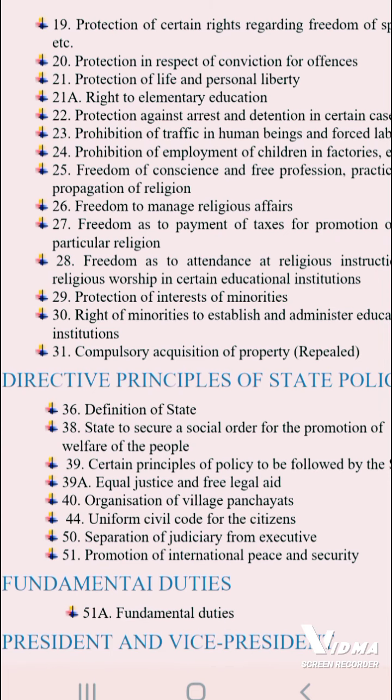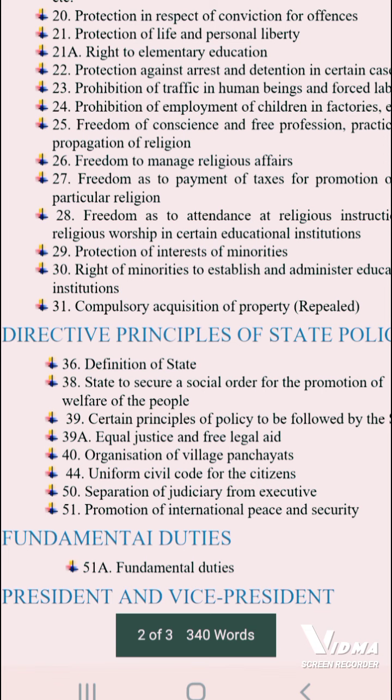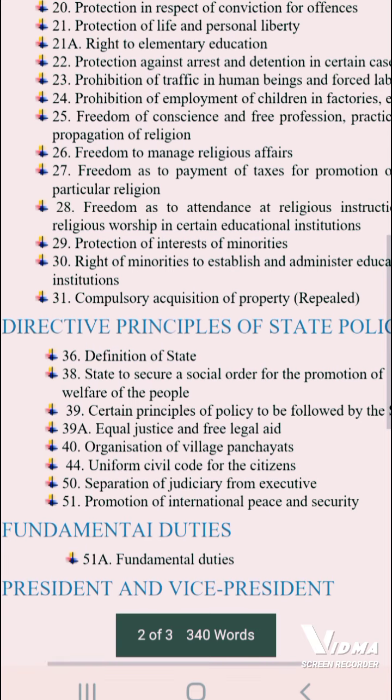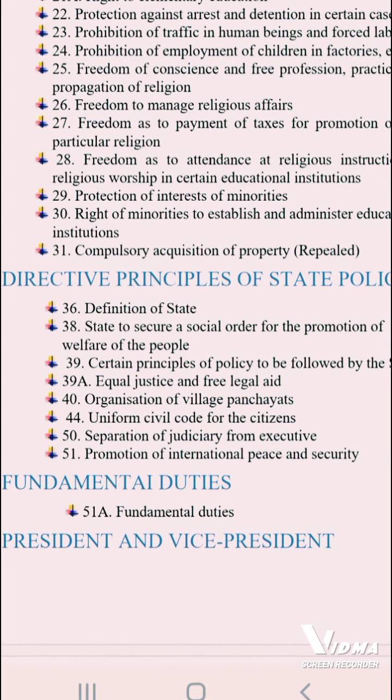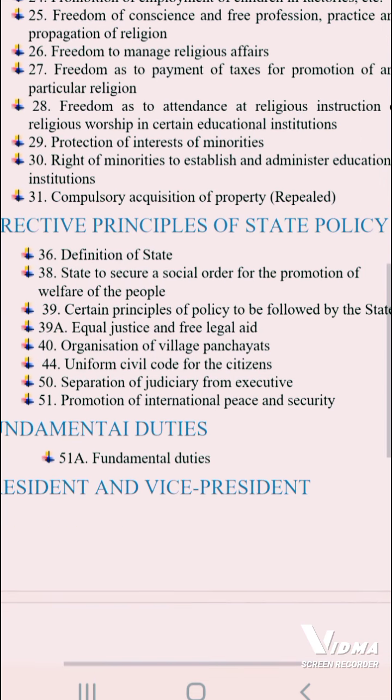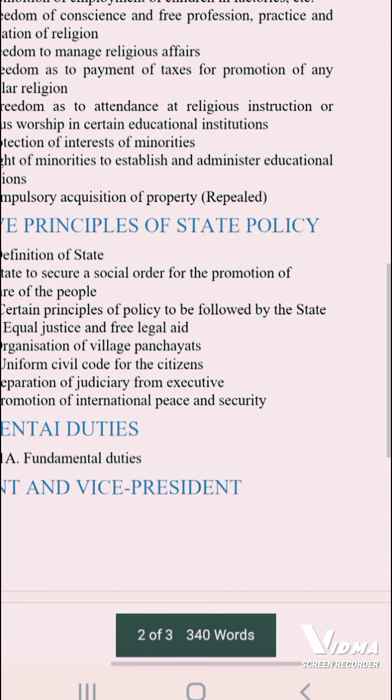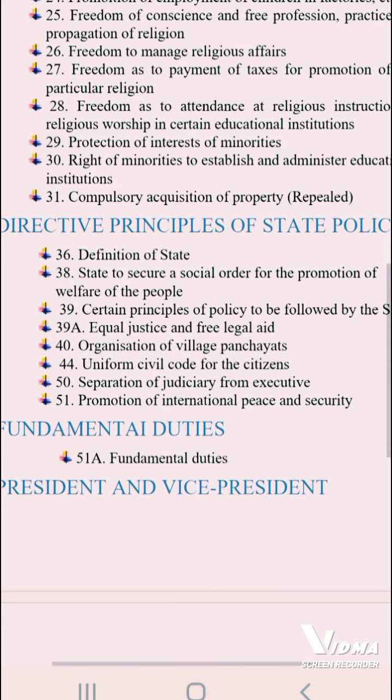29, protection of minorities, that means it is necessary to protect minorities, such as SC. Minorities are those who are lower in number in society, who fight against the upper classes all the time. Article 30, right of minorities to establish and administer educational institutions. 31, compulsory acquisition of property, that is repealed.